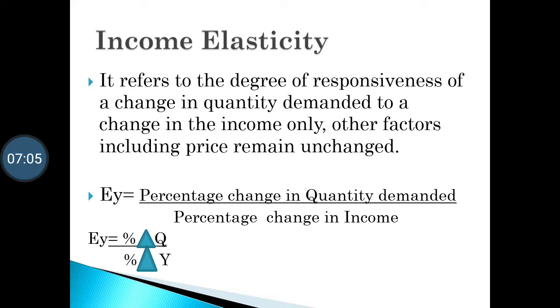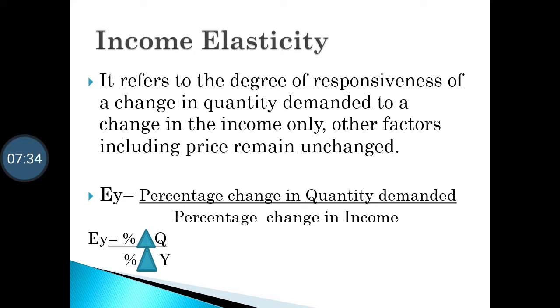Out of those, we are just considering income, because the name itself says income elasticity of demand. With income, we consider how much will be the response of quantity demanded. If income increases or decreases, how much will be the response in quantity demanded? That is known as income elasticity of demand.